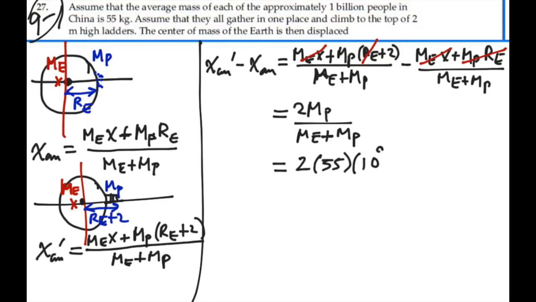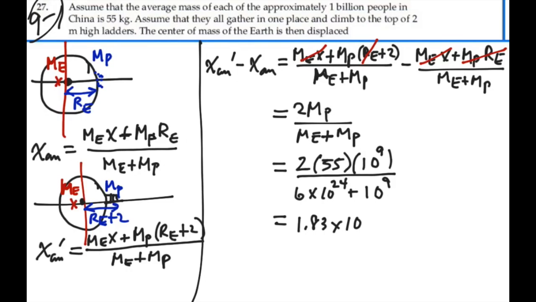So that's 10 to the 9 people in China, over the mass of the Earth, which is 6 times 10 to the 24, plus the mass of the people of China, which is 10 to the 9. So what is all this equal to? 1.83 times 10 to the minus 14 meters.